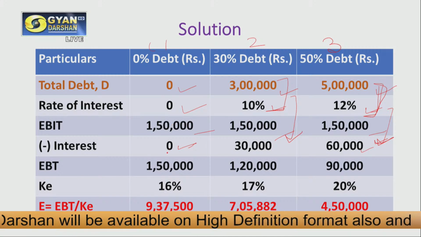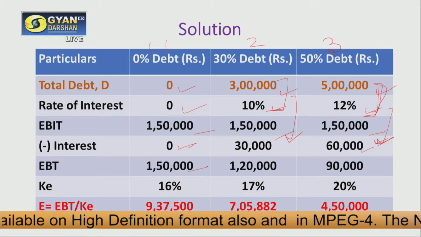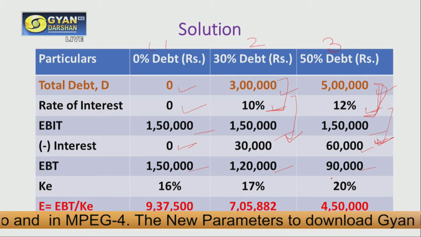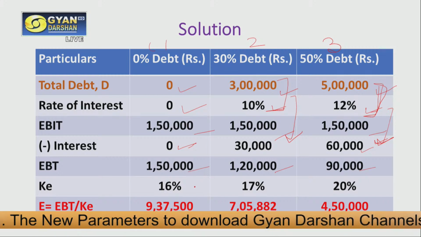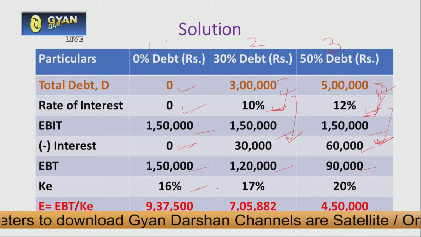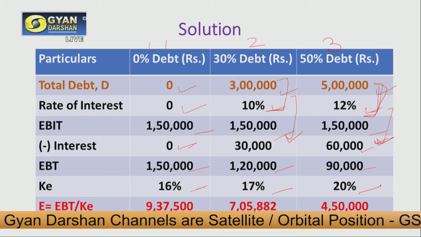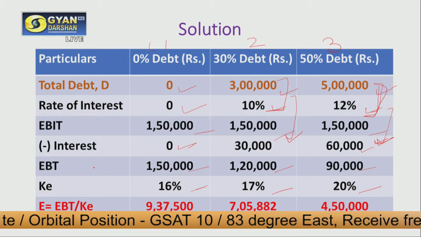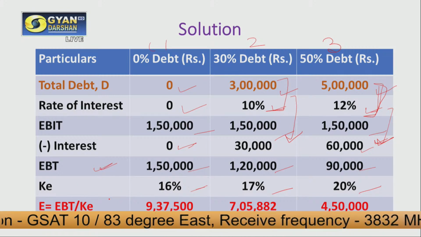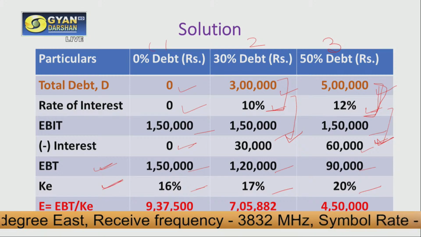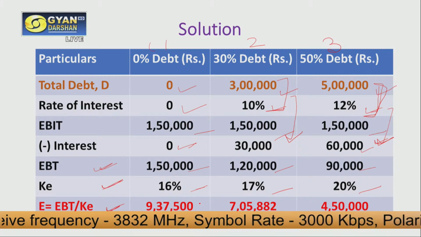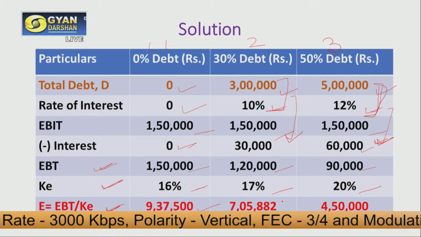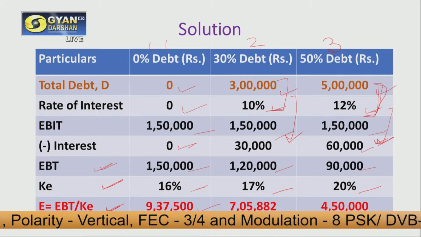We just need to deduct this interest amount from EBIT. So in case 1, I got this value as 1,50,000. In the second case, it is 1,20,000, and in the third case, we have this as 90,000. We have KE in the first case as 16%. In the second case, it is 17%, and in the third case, it is increasing to 20%. Using this, we can calculate our value of E. We already have EBT, that means earnings available for equity shareholders. This has to be divided by cost of equity, and using this we can calculate value of E, which is 9,37,500 in case 1, 7,05,882 in case 2, and 4,50,000 in case 3.